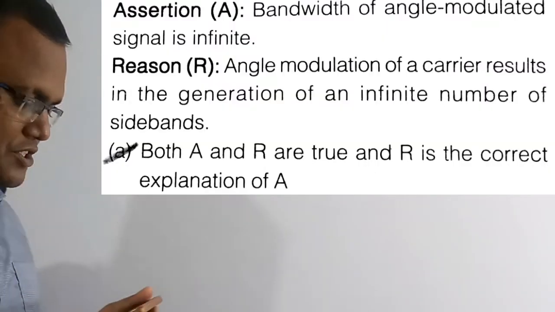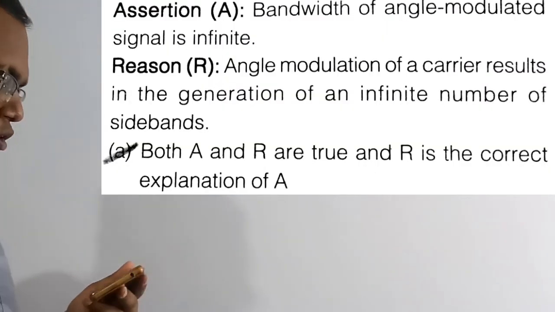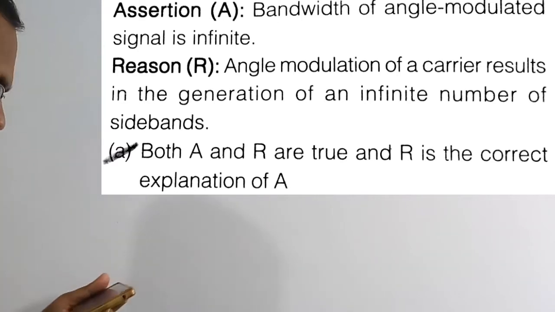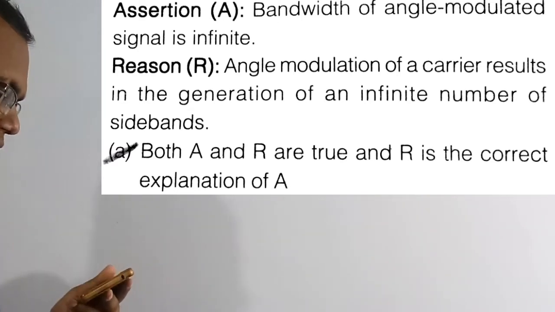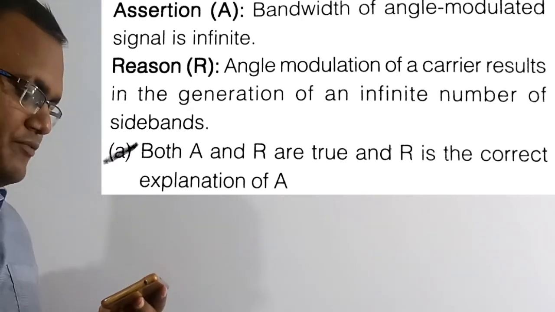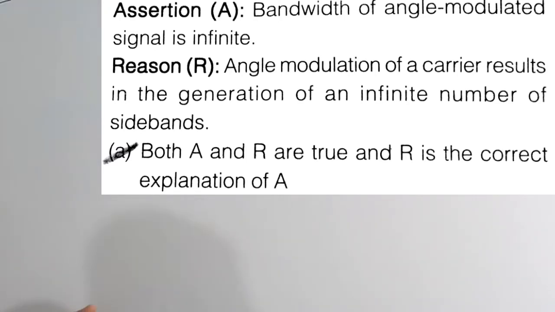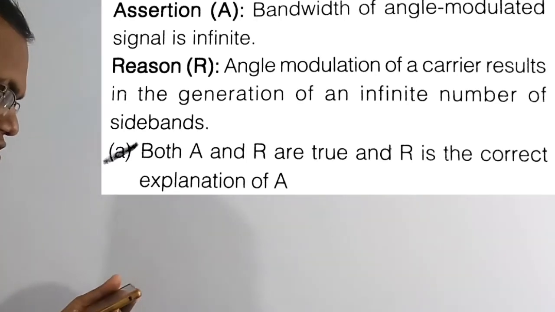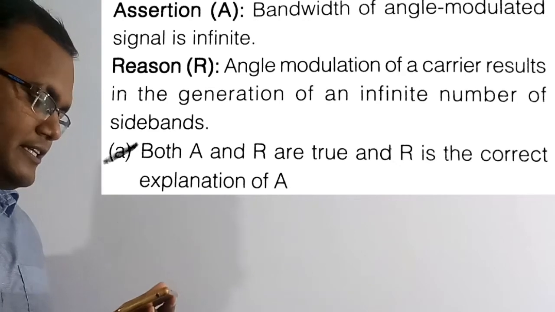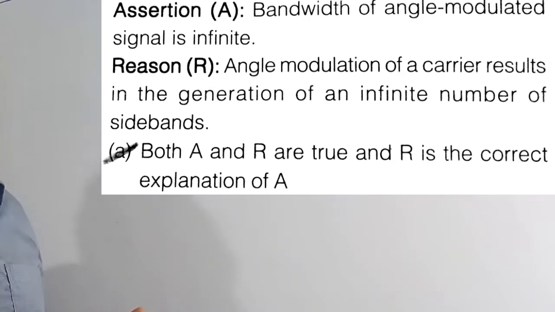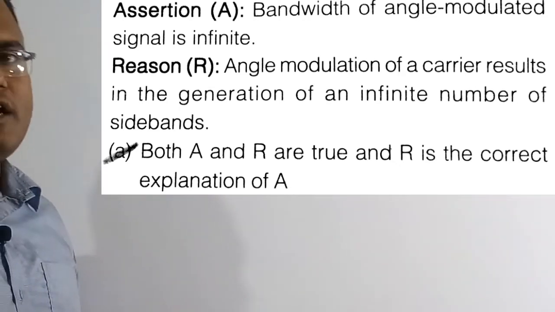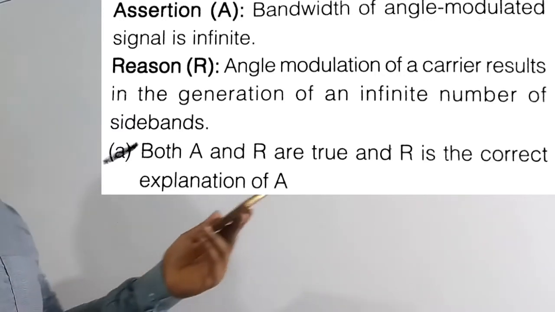Now we are going to solve the 64th question. See the question here. Assertion: the bandwidth of an angle modulated signal is infinite. Reason: angle modulation of a carrier results in the generation of an infinite number of sidebands. What are the 4 options? Option A: both assertion and reason are true, and reason is the correct explanation of the assertion.